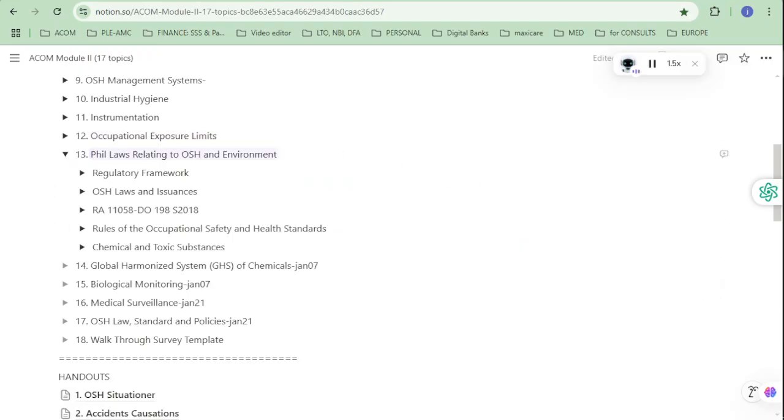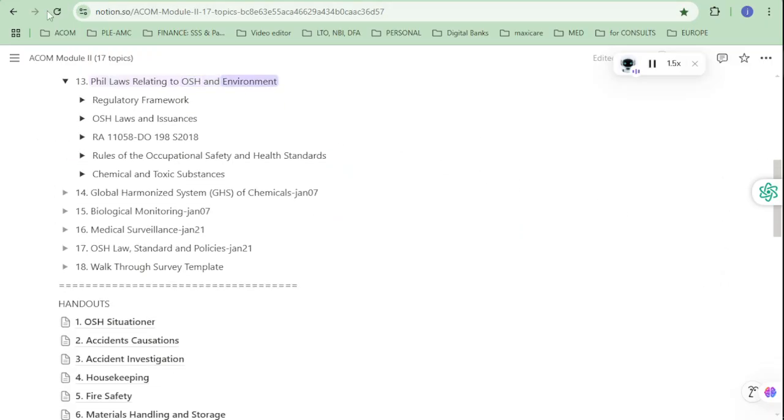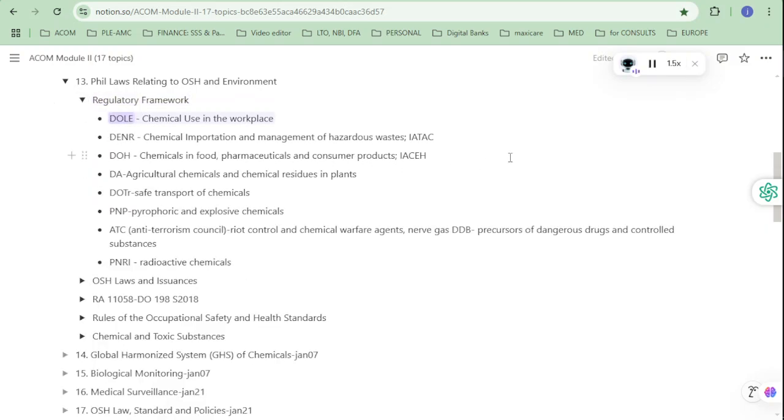13. Fill laws relating to OSH and environment. Regulatory framework. DOL, chemical use in the workplace. DENR, chemical importation and management of hazardous wastes. DOH, chemicals in food, pharmaceuticals, and consumer products.